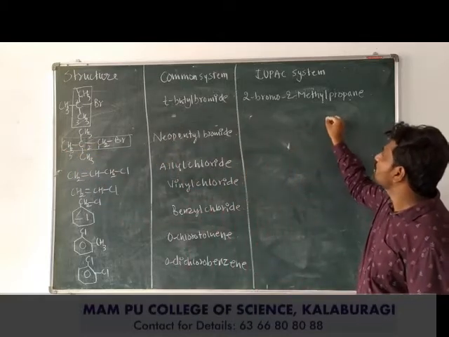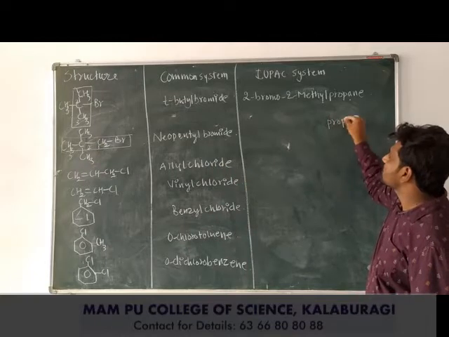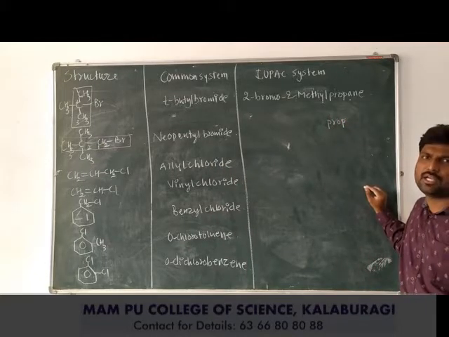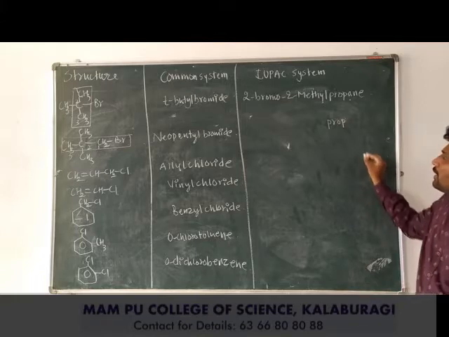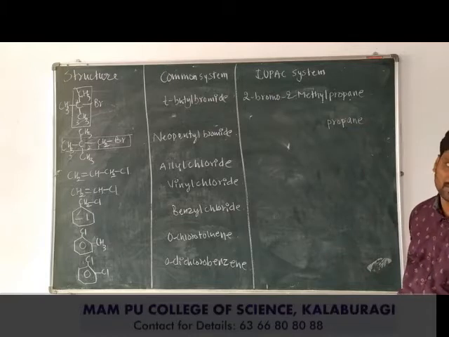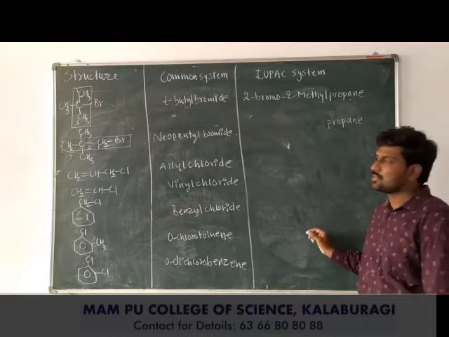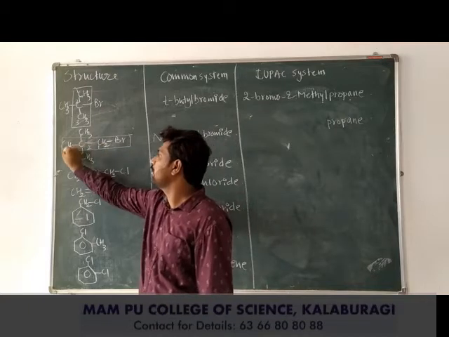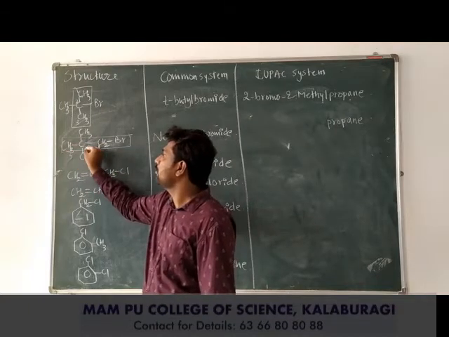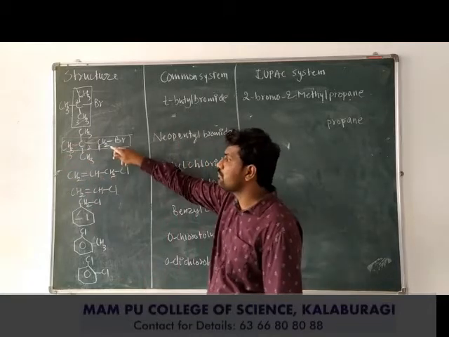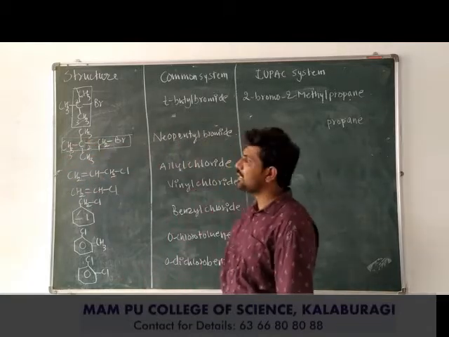So word root is again 3. So therefore 3 stands for 3 carbon atom containing word root, prop. All are singly bonded, again an. Word root, primary suffix. And now prefixes. Look at here numbering. If I start numbering from the right to left, so the halogen position will be 2 and the methyl positions will be, so my halogen position will be 1 and the methyl positions will be 3.